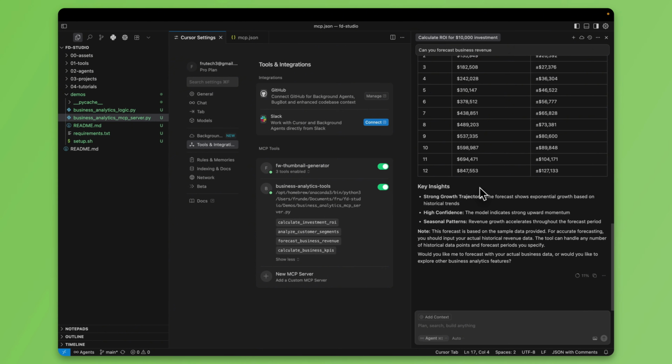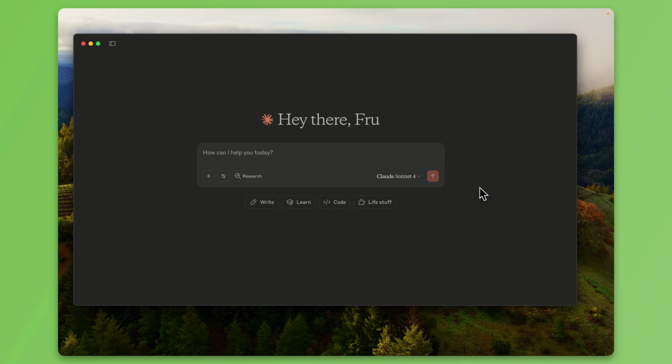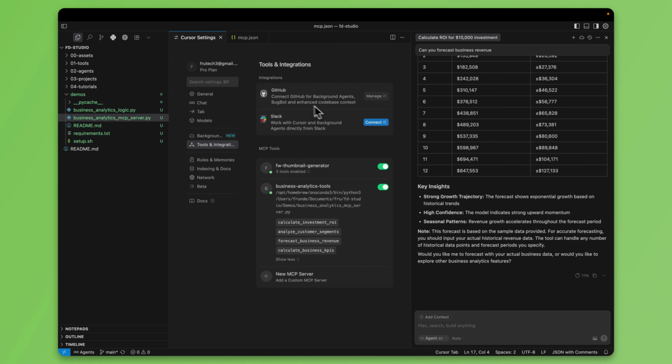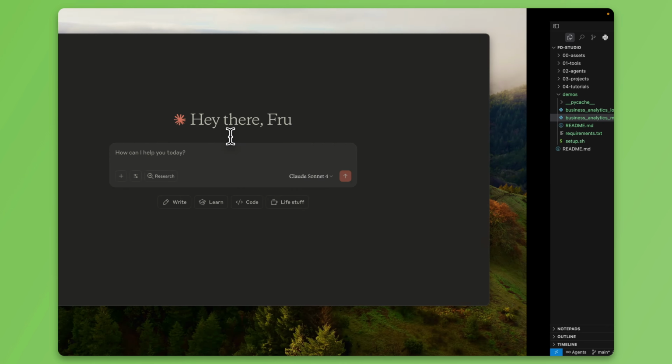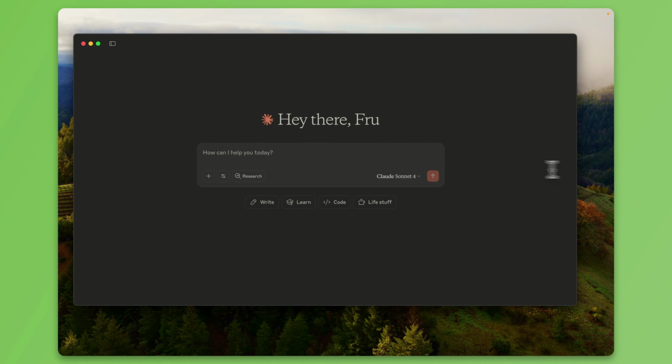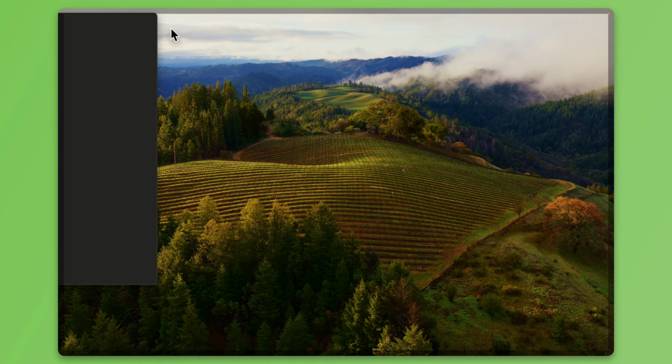Now, for most people, you might say, well, I like this, but Cursor is not my environment of choice. Maybe your environment of choice is Claude or something different, and you want to be able to come into Claude and do the same thing. And the beauty of it is you can do it. So let's go back in here, open this up. I'm going to copy this line, because the beauty of MCPs is their commonality. Let's go into Claude.